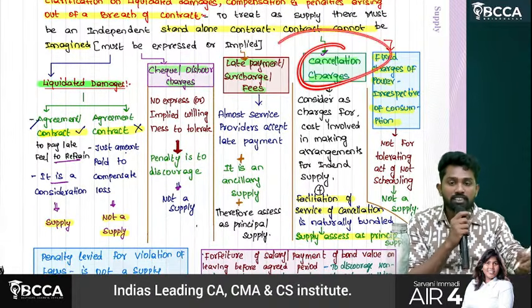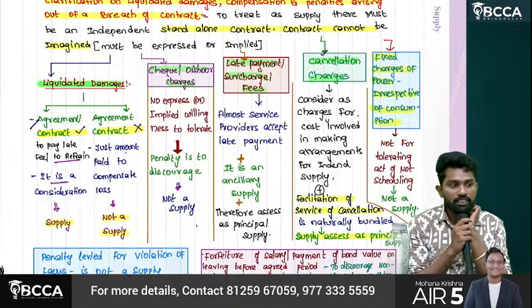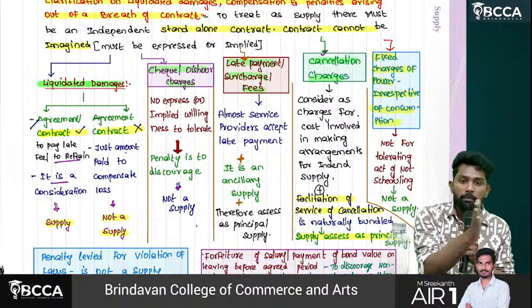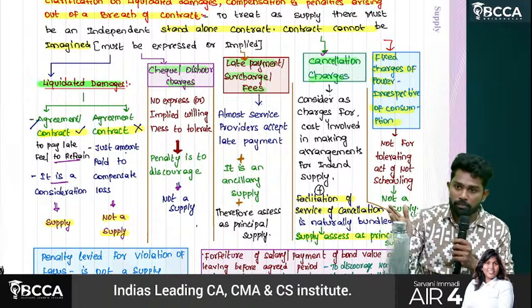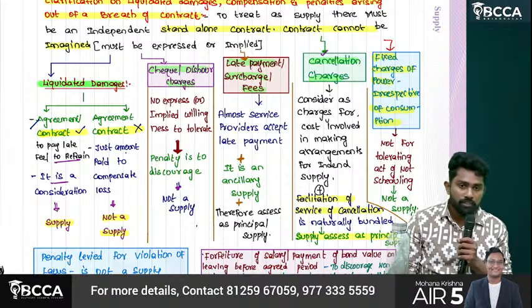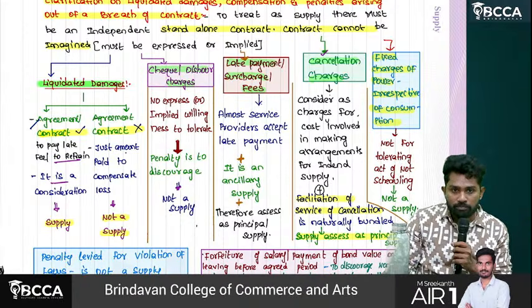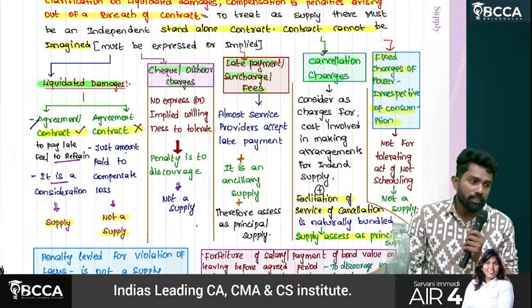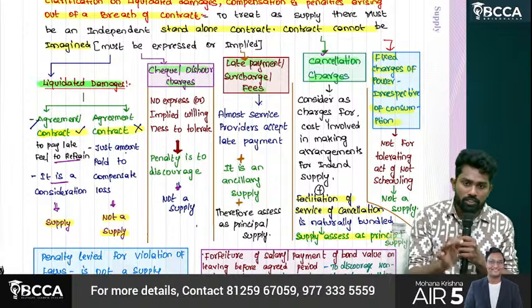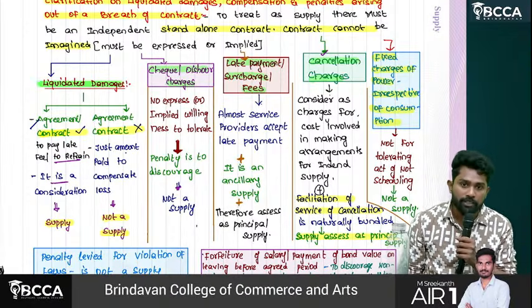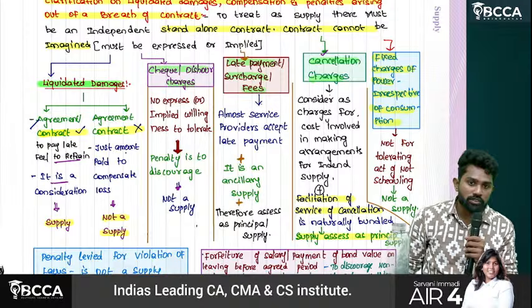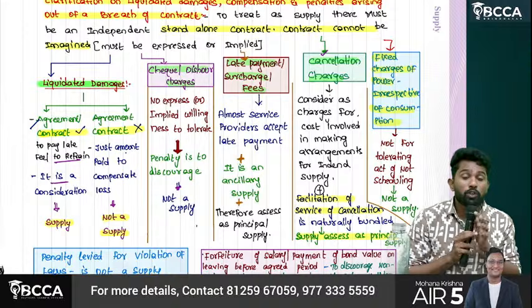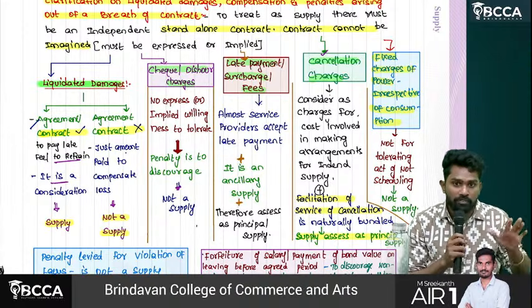Then cancellation charges. What are cancellation charges? Let's say you booked a bus ticket through AbhiBus, Red Bus or something. You booked the bus ticket 15 days before, and the ticket price is 2,000 rupees. Then just 1 day before the scheduled journey, you cancel the ticket. Now they didn't refund you 2,000. They refunded only some 1,400. 600 has been taken as cancellation charges. So now, what is this cancellation charge? Is it a supply or is it tolerating?